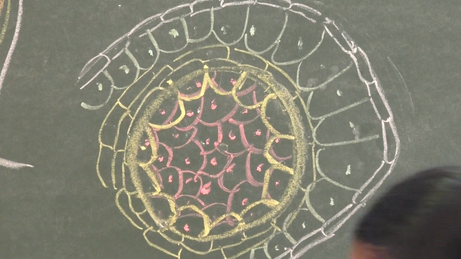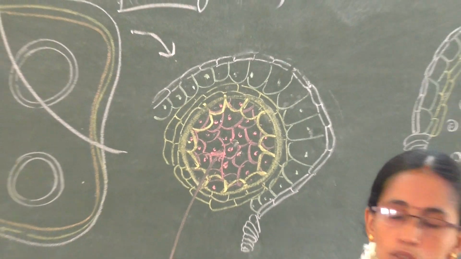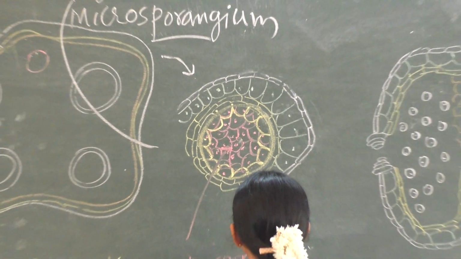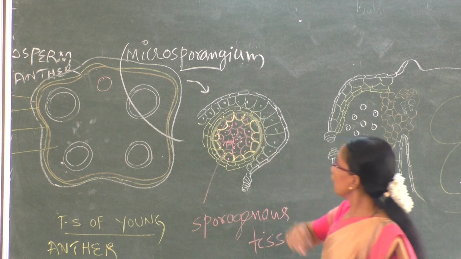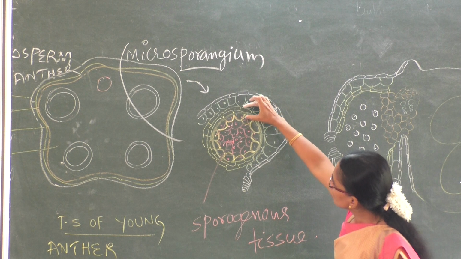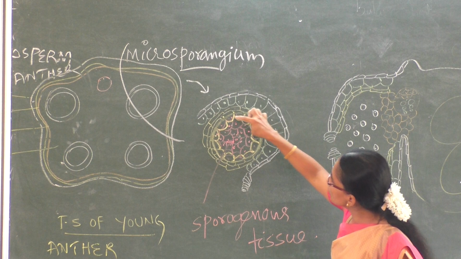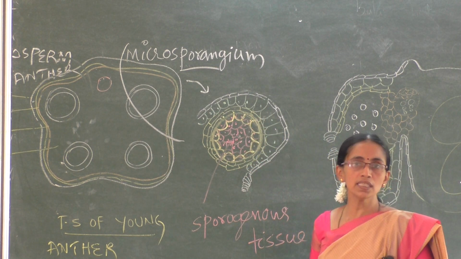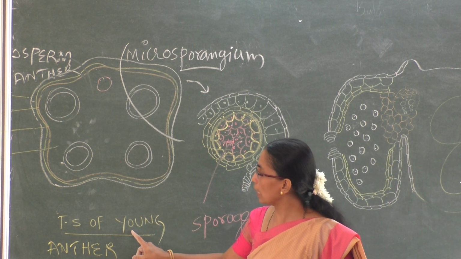Inner to the tapetum is what? This is a young stamen. When it is young, inner to the tapetum is sporogenous tissue. A portion of this, when enlarged, looks like this. See here, epidermis, endothecium, this is the middle layer, and these bigger cells are the tapetum. Inner to the tapetum is the sporogenous tissue. So this is in a young stamen, young anther.